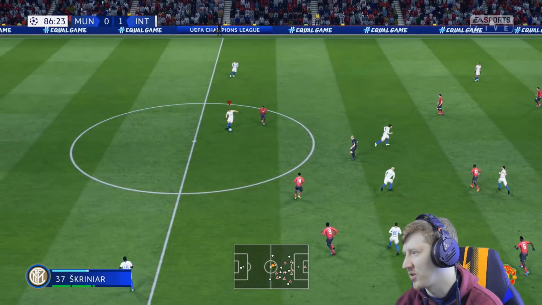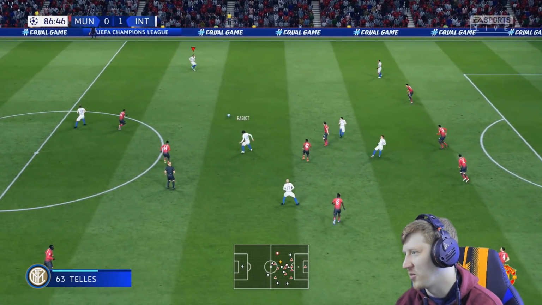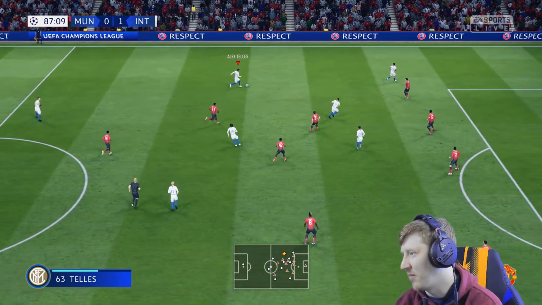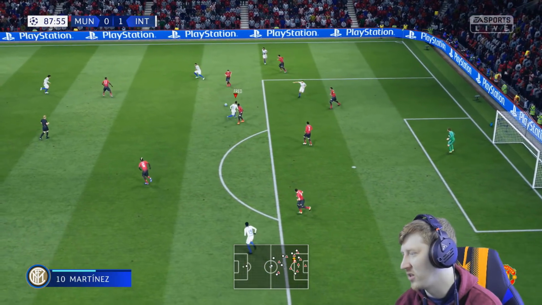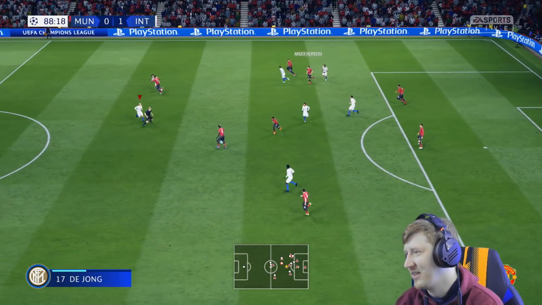Trent. Cross there to Skriniar. Into Rabiot. There's some space for Telles at left back. Memphis has made the run, trying to draw those central players out wide to open up some space in the middle, but that didn't quite work.